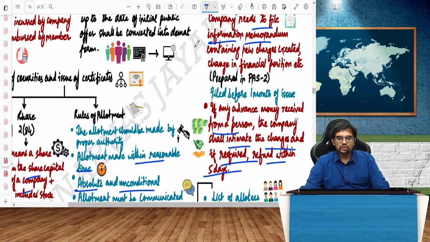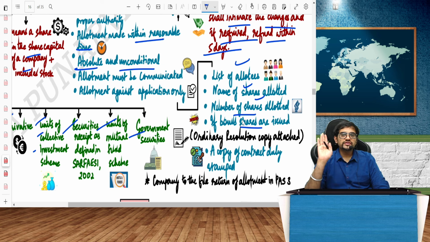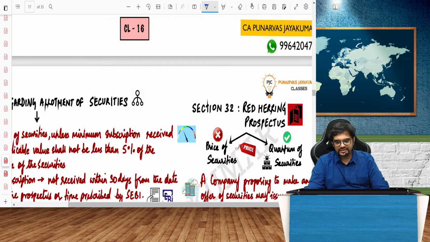What all should I do when I am issuing securities? I should give the list of all the allottees, names of the shares allotted, number of shares allotted, bonus shares which are issued. A copy of the ordinary resolution also should be attached. Copy of the contract duly stamped also should be given. Everything. An allotment letter should be filed in a form called PAS 3. That is what regarding that.